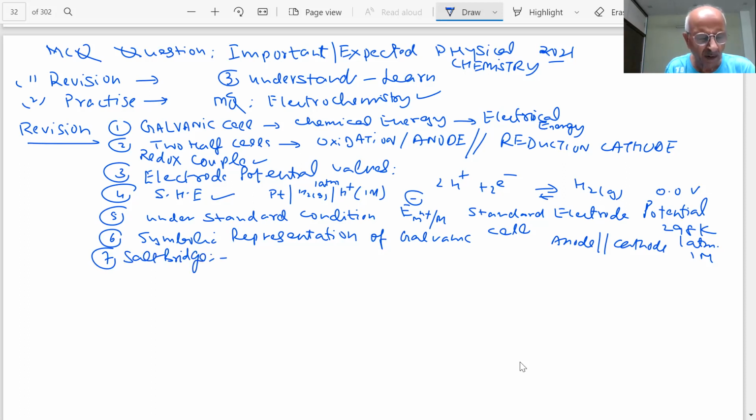The salt bridge helps to maintain electrical neutrality between the two half cells. It will complete the circuit, maintain neutrality, and also lower the junction potential. These are some of the important points. Without a salt bridge, the cell cannot function continuously. And we should know not only its functions but also how to make a salt bridge. All these questions are there in the paper, students. This is just a recap of the relevant points.